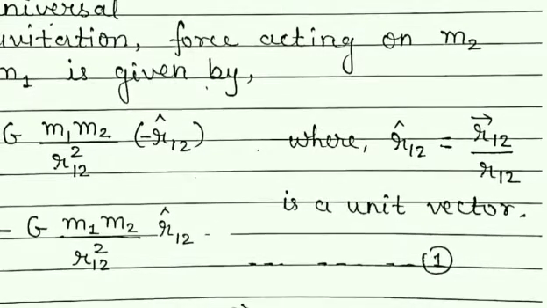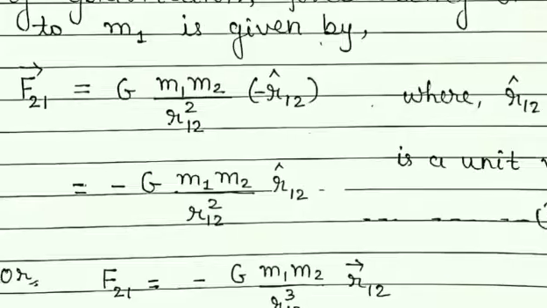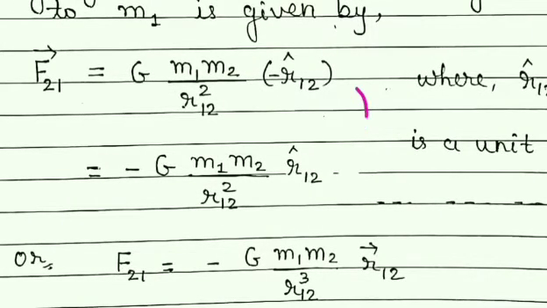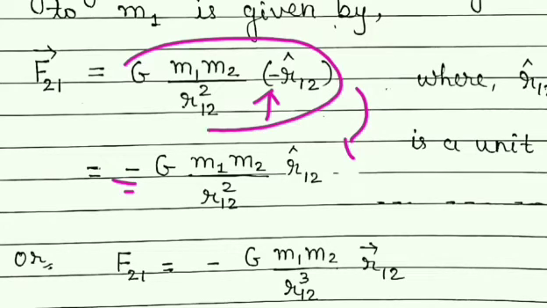Now, any unit vector can be represented as a vector divided by its magnitude. This we have studied in chapter number 4. Now, next step, taking this minus sign here, the above formula can be written as this.